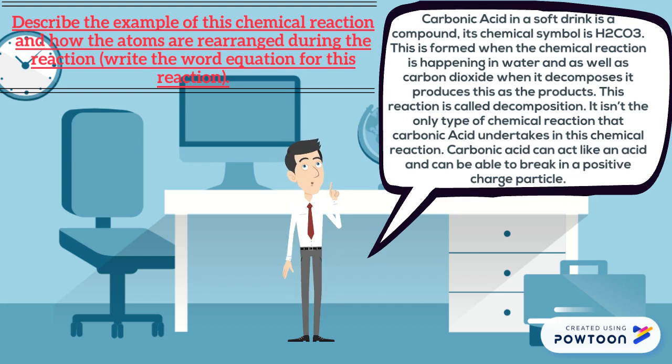Carbonic acid in a soft drink is a compound. Its chemical formula is H2CO3. It is formed when a chemical reaction happens between water and carbon dioxide. When it decomposes, it produces these as products. This reaction is called decomposition. It isn't the only type of chemical reaction that carbonic acid undergoes. Carbonic acid can act like an acid and break down.